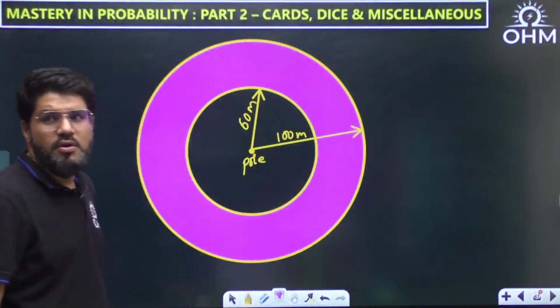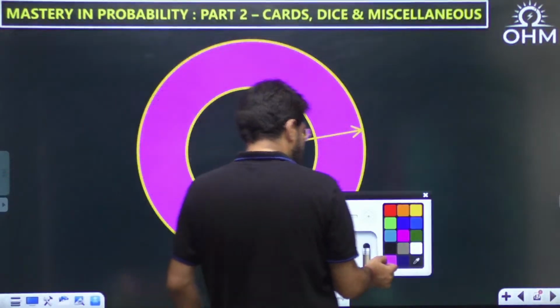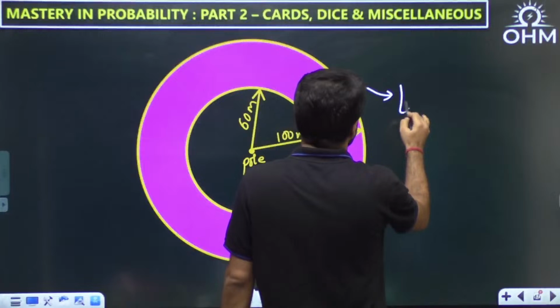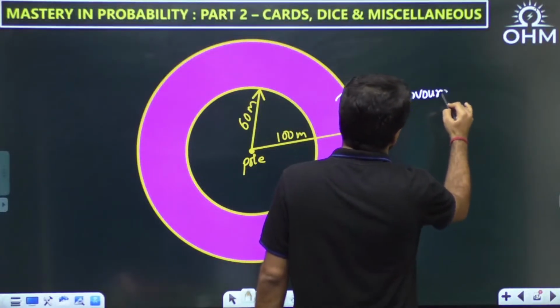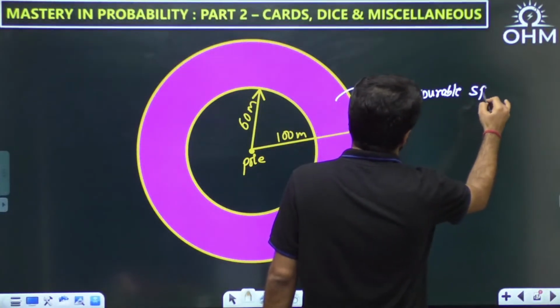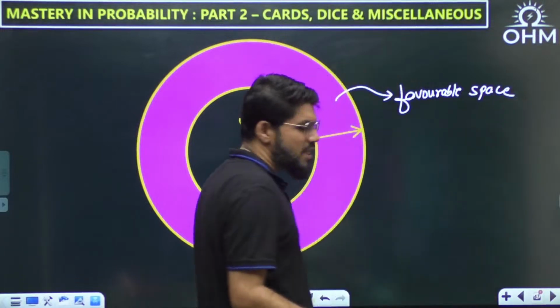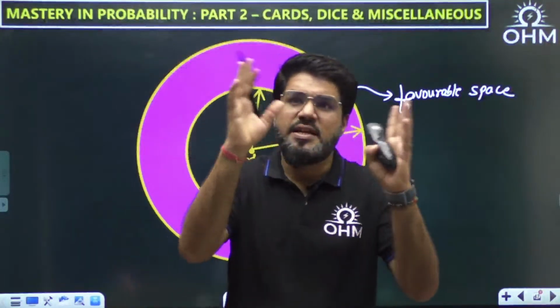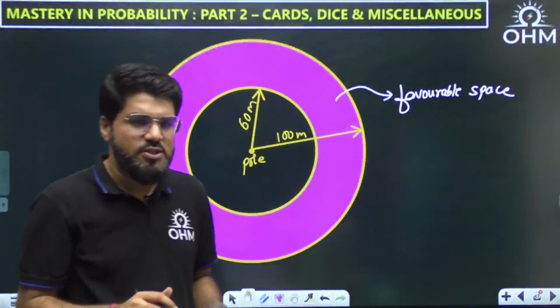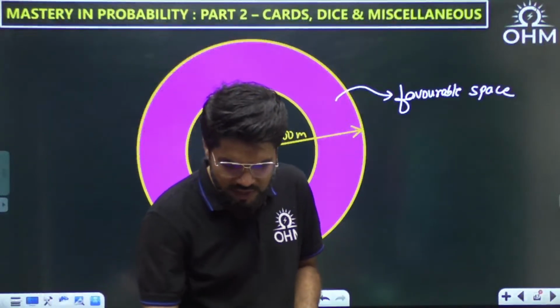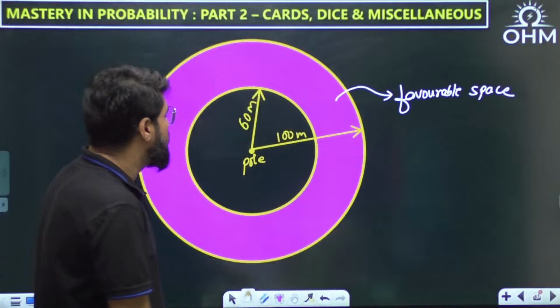Here is the cow. This is what now becomes your favorable space. And because the favorable and total portions represent 2D spaces, like circular spaces, you can calculate the probability in terms of area. Where is the cow? You can calculate the probability in terms of area, and hence what is the answer to the probability?